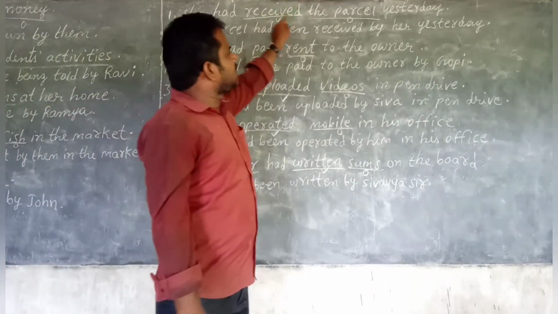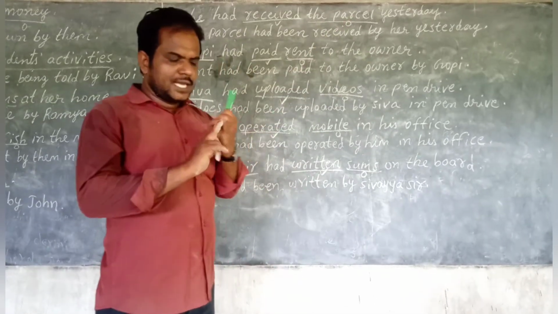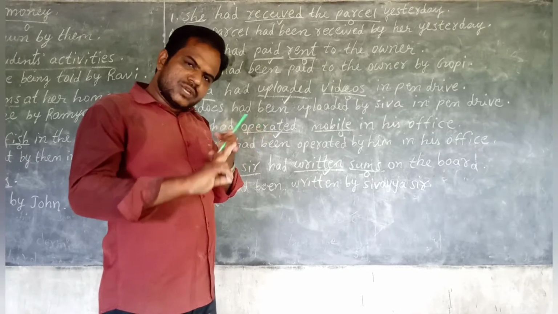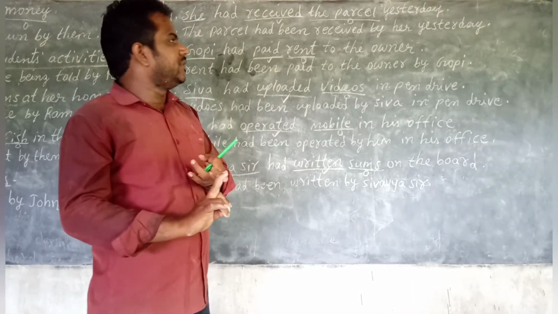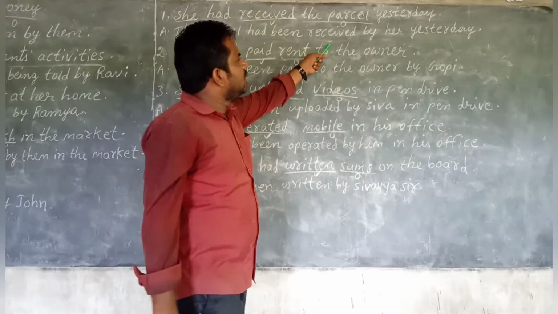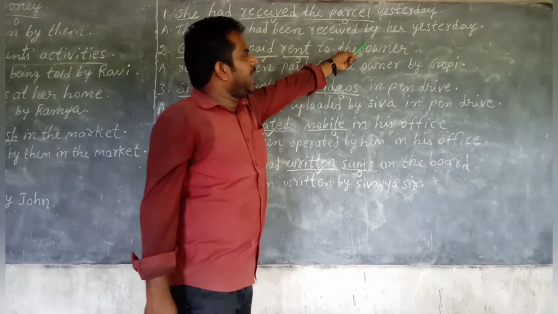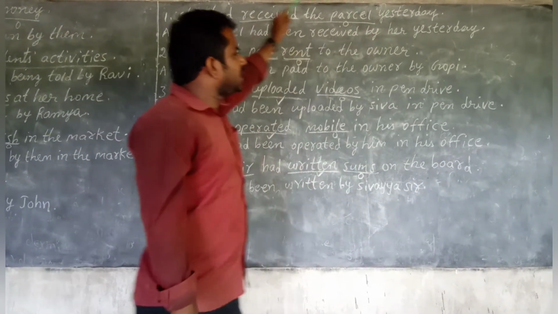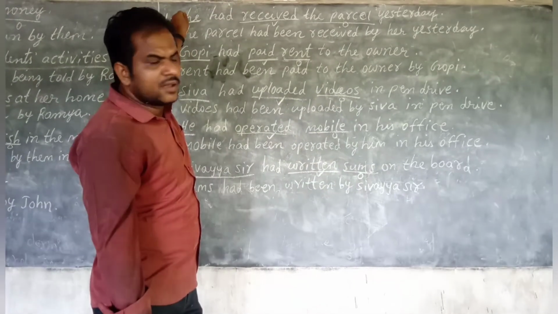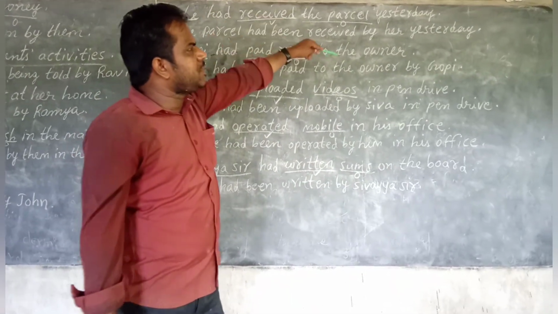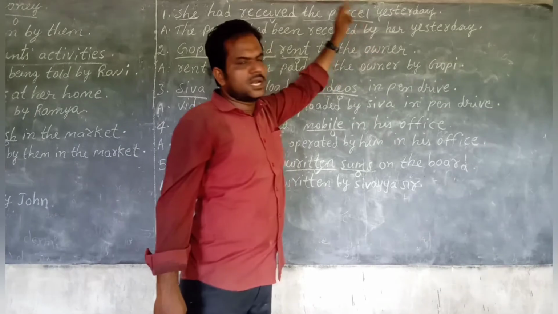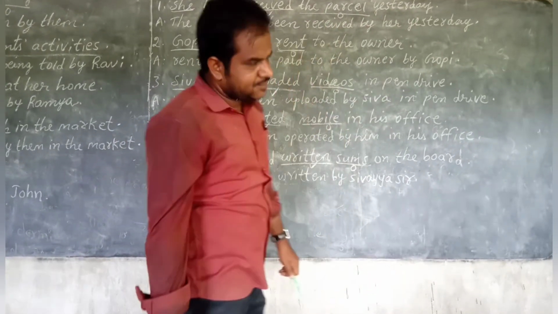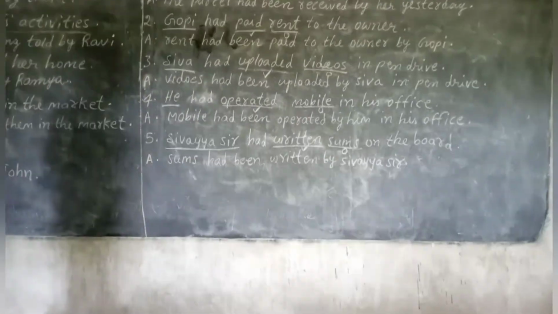Yes, children. So the B form is decided. Change the verb into V3. Received. So V2 is received, V3 also received. So received. Fourth rule, by. Fifth rule, subject should be changed as object. In subject case it is she. When you change into object case it becomes her, children. So the remaining part we have to add here: yesterday. So like that, children.